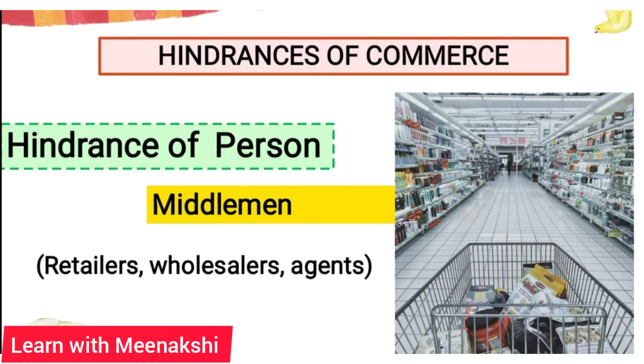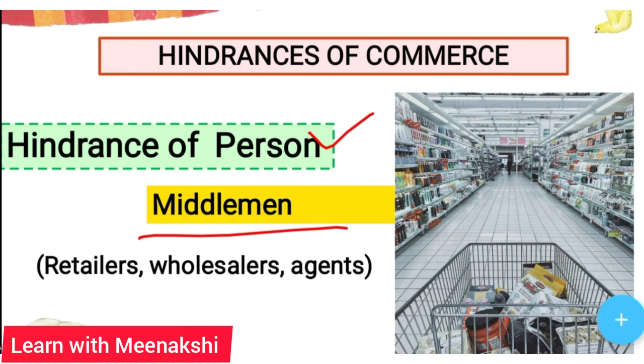What are the hindrances of commerce or business, we can say, and how these hindrances, obstacles are removed by business. Let's see the hindrances and the solution for that. The first hindrance of commerce is hindrance of person. Hindrance of person is removed by middlemen, the chain of middlemen, which includes retailers, wholesalers and agents.